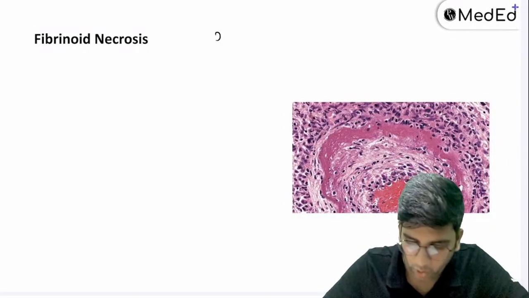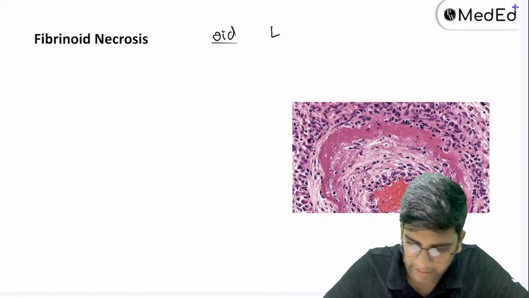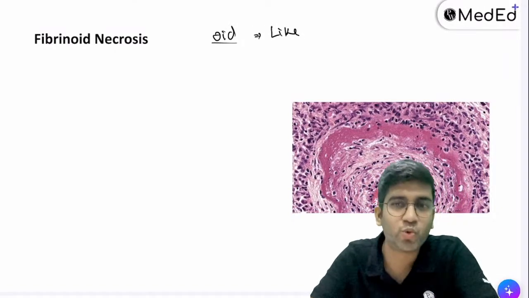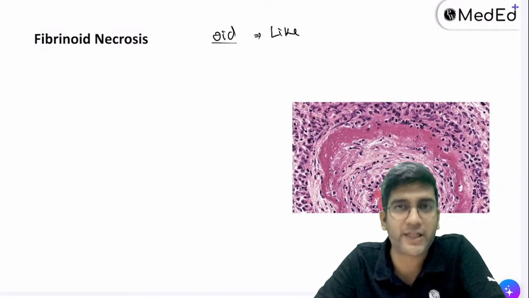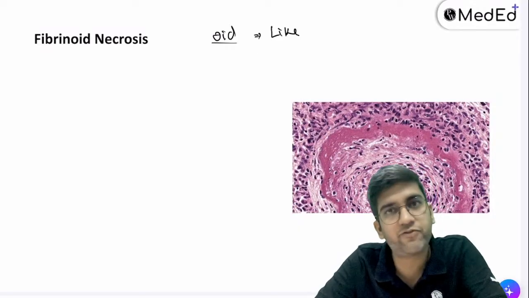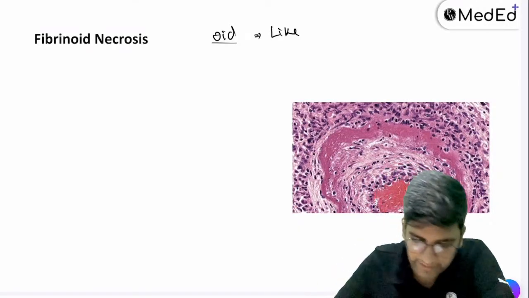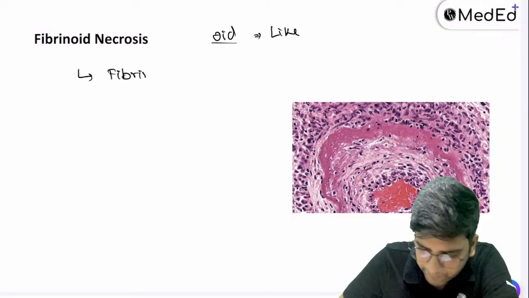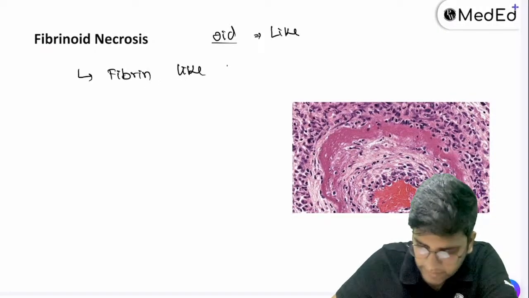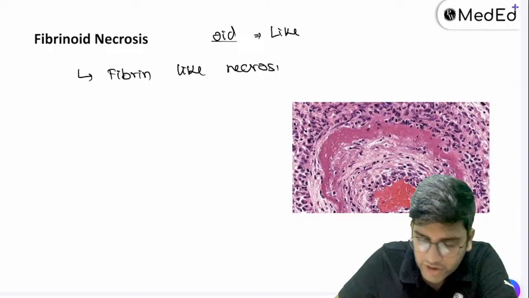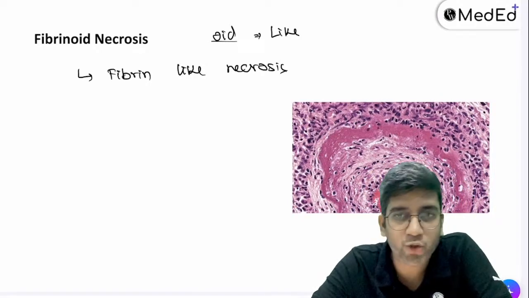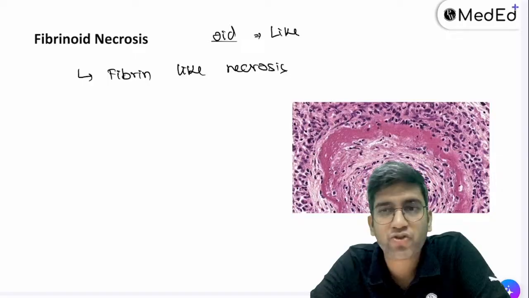Oid. Oid means like. Remember this, right? I told you the dictionary has most of the meanings. Oid means like. Fibrinoid means it's a fibrin-like necrosis. That's all, right? So fibrinoid by default, the literal meaning is it's a fibrin-like necrosis. Anywhere you use the term oid, it is like lymphoid tumor, lymphocyte-like tumor, myeloid tumor, myelocyte-like tumor.